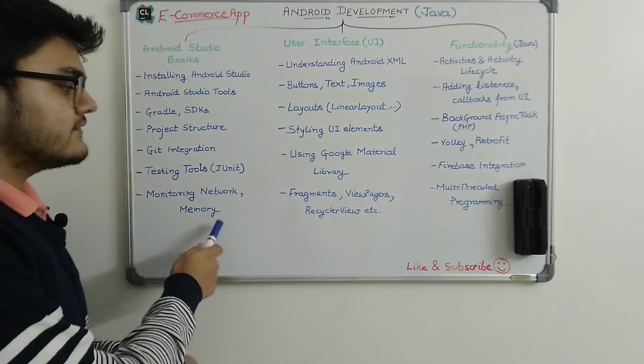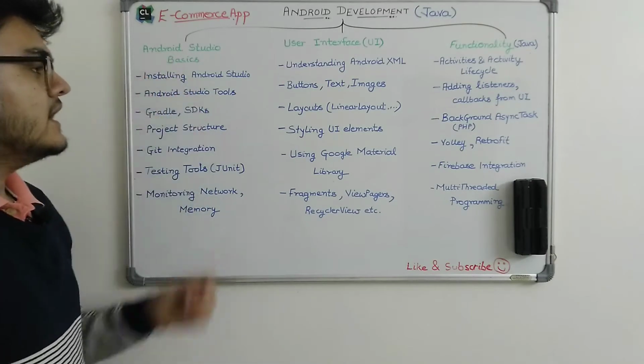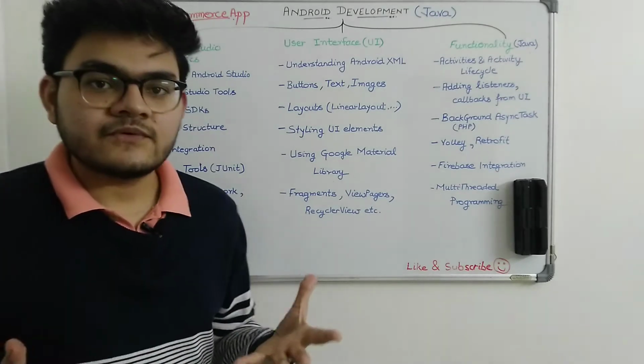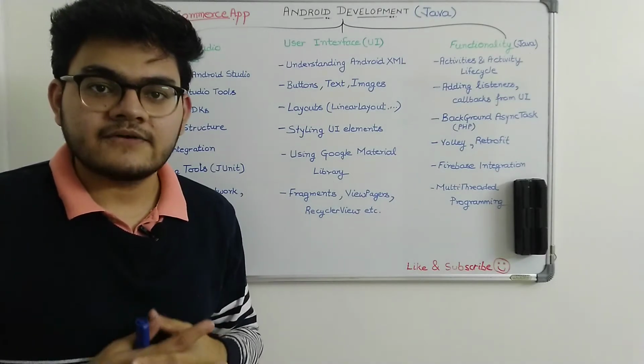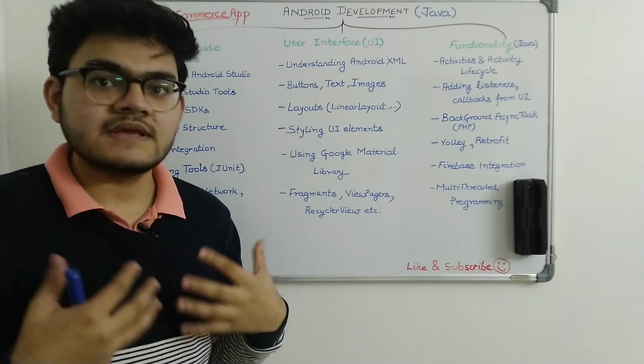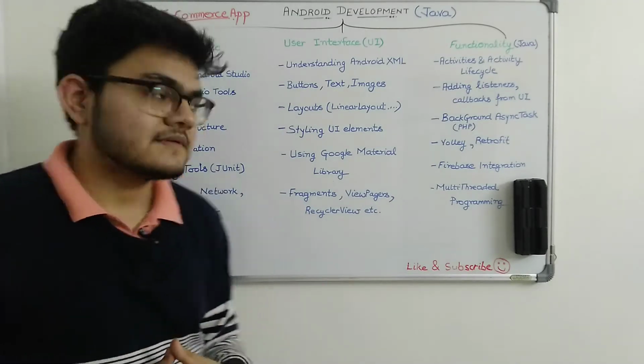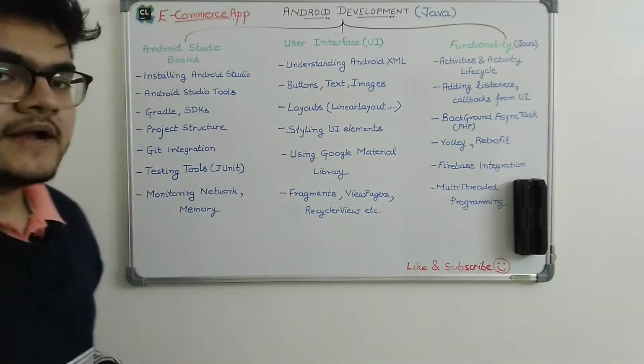So let's start with the first section, which is this one. We will start with the Android Studio basics, right? So the first question is where we are going to create the Android application, where the IDE that we are going to use in this development process is the Android Studio, right?